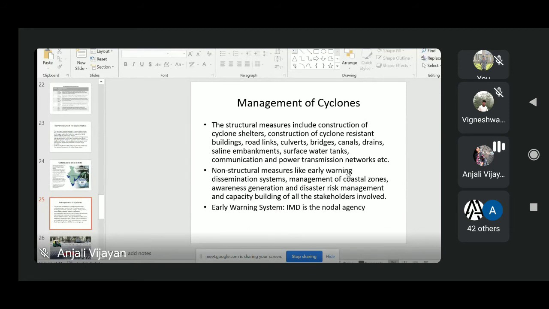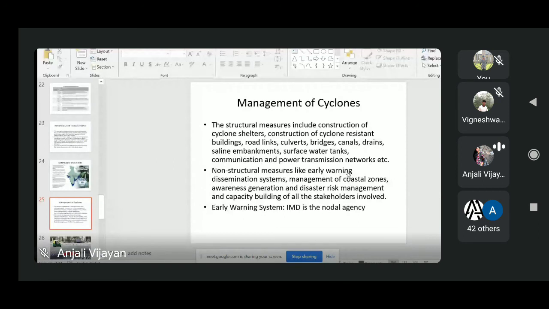So structural measures include strong buildings which can serve as shelters, good roads and bridges for smooth transport, good canals for drainage, and better water storage tanks. In the present situation, we also need good communication systems and power transmission networks.